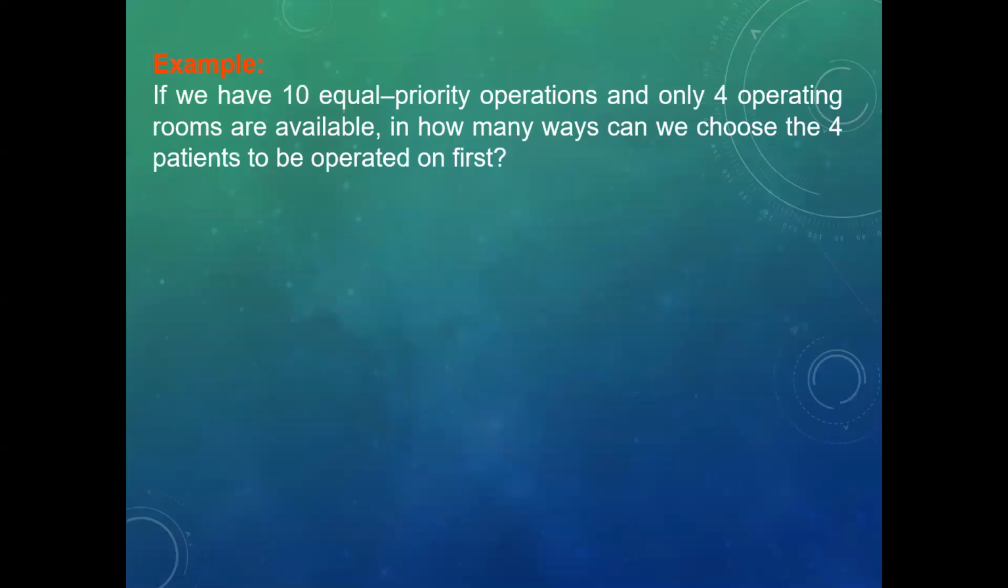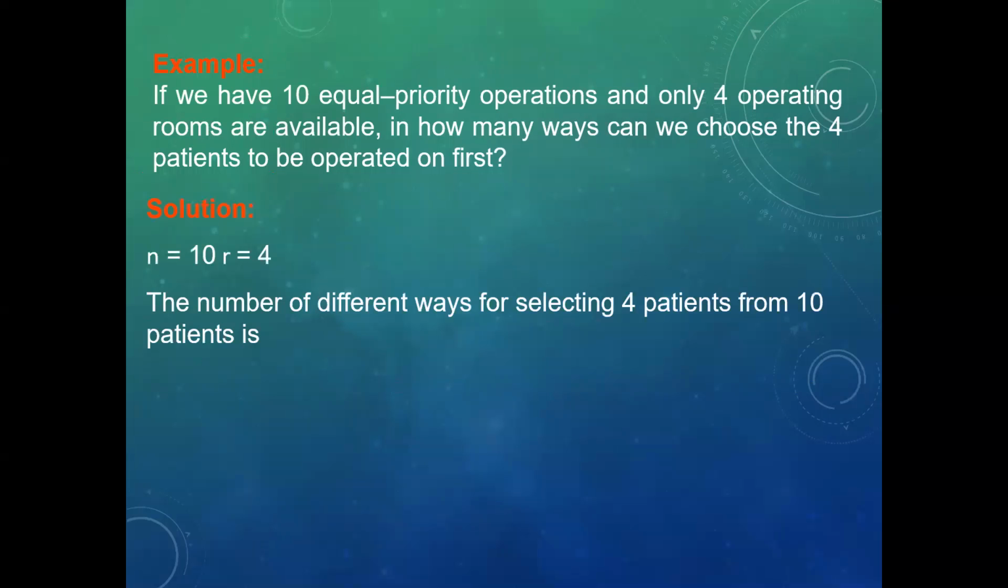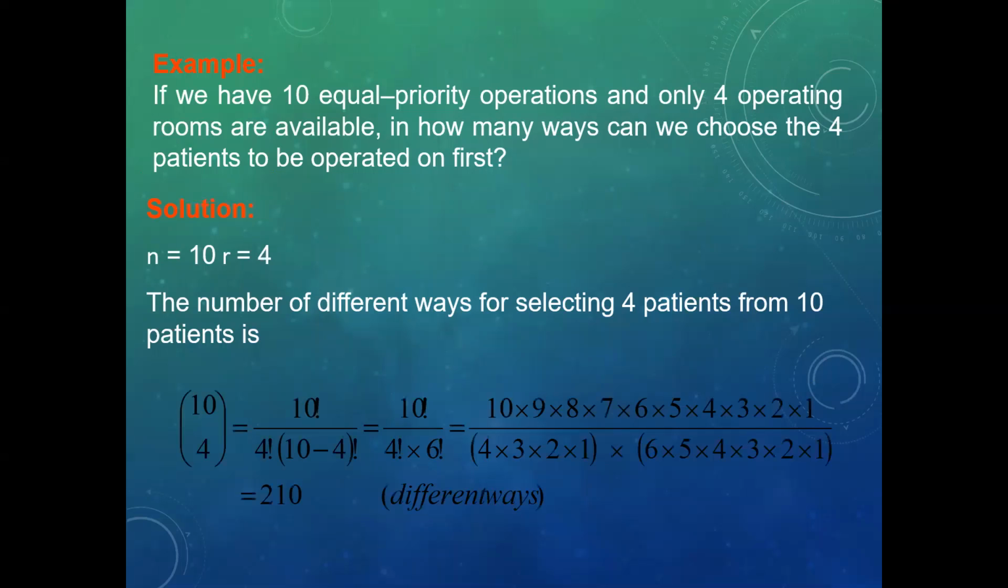Example: if we have 10 equal priority operations and only 4 operating rooms are available, in how many ways can we choose the 4 patients to operate on first? Solution: n is equal to 10, r is equal to 4. The number of different ways of selecting 4 patients from 10 patients is 10C4, that is equal to 210.